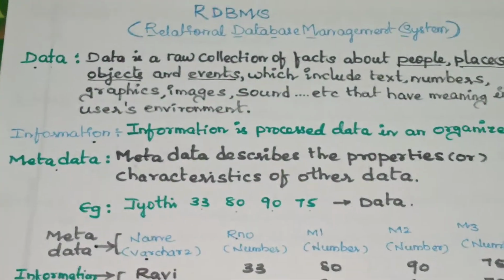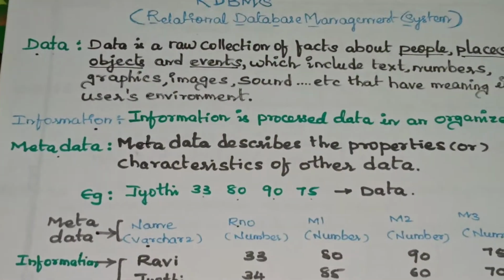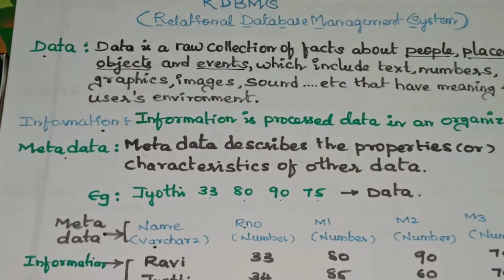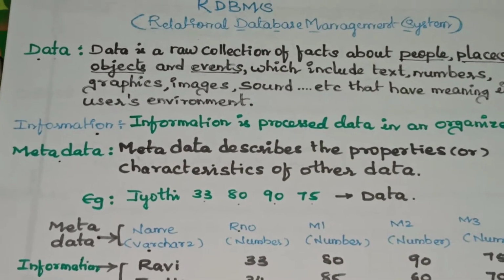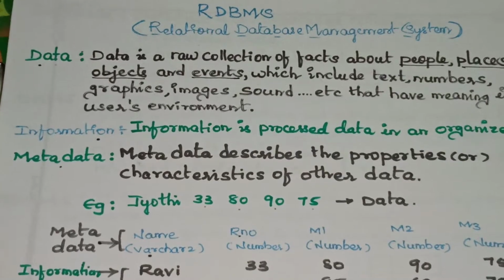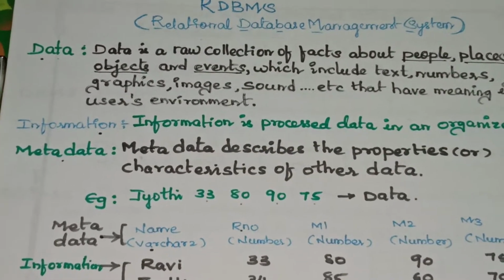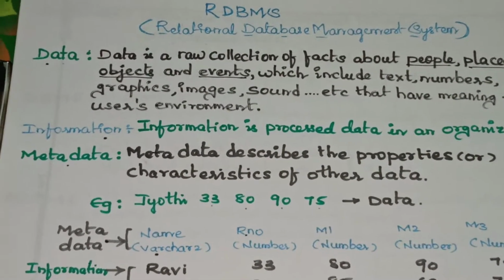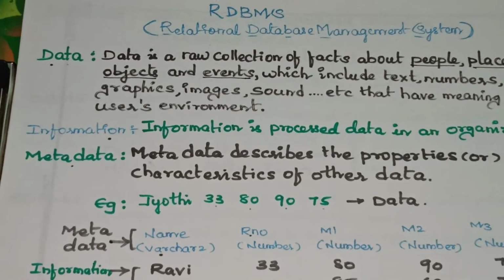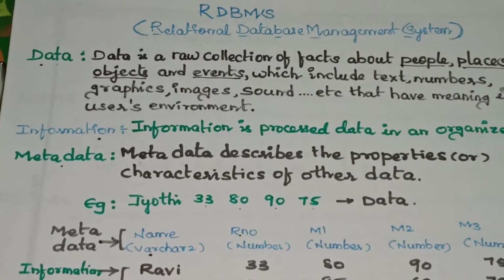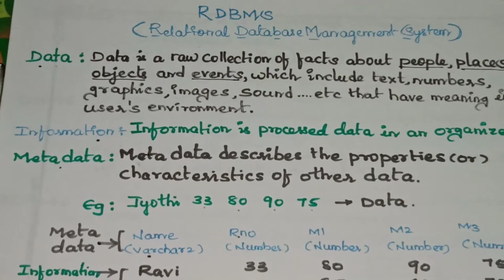And we can get a doubt about what it includes. It includes text, numbers, graphics, images, sounds. Data is not only in the form of alphabets or numerals, it may be in the form of text, numbers, graphics, images, sounds also, but that has a particular meaning in the user's environment.